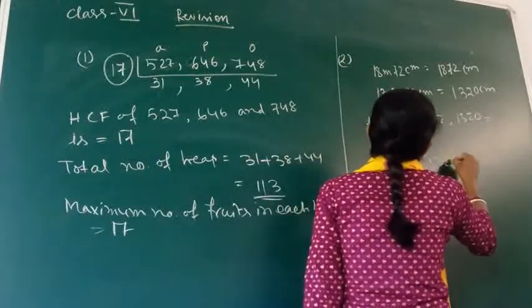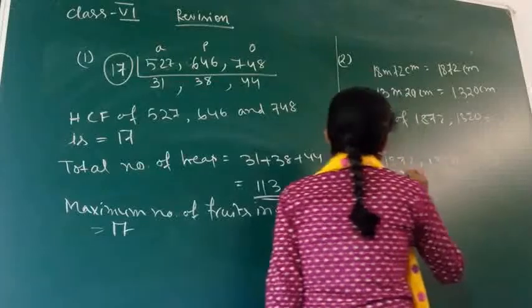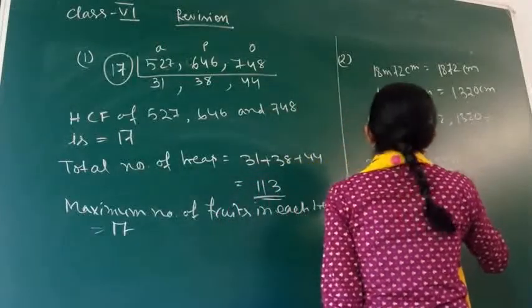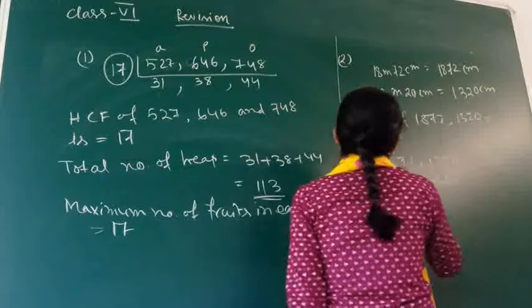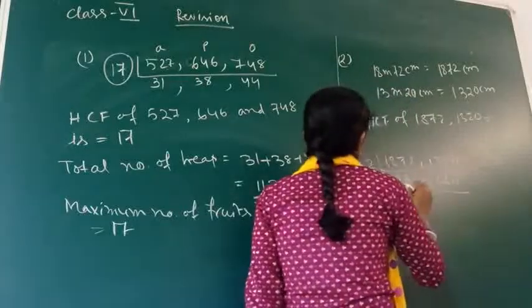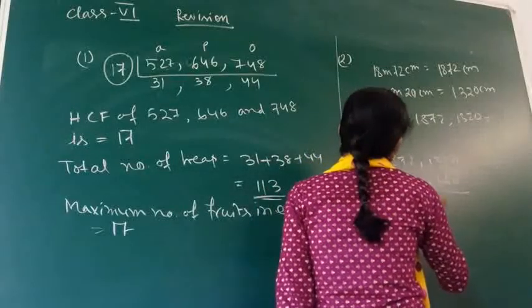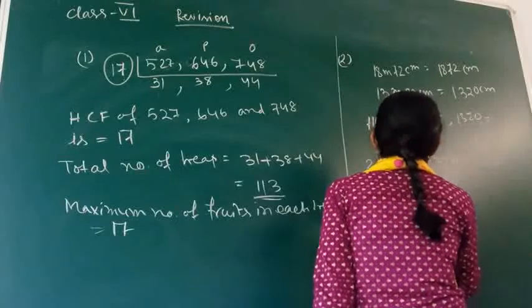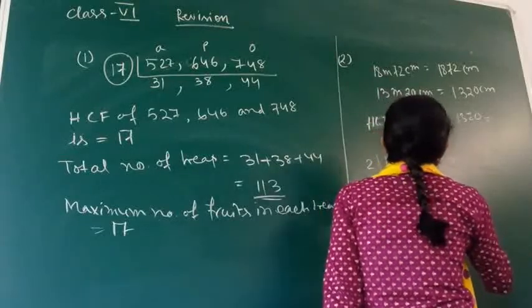1872, then 1320. Yes, both are even numbers. Go for 2: 2 9s are 18, then 36, then 26, 26, then 0. Again, you can go for 2: 2 4s are 8, then 26, 2 3s... 8. Then it is 330.